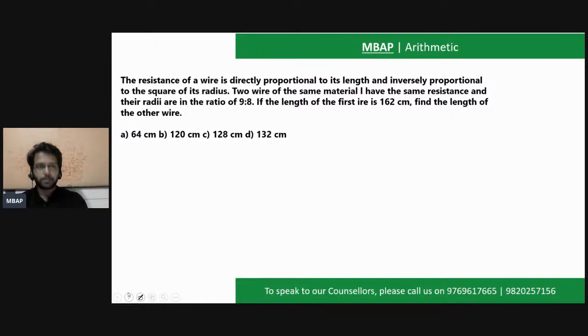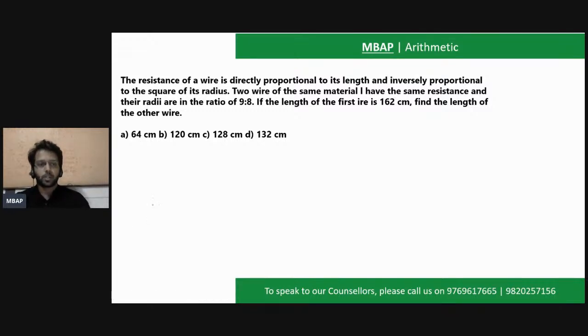Read the question loud. The question says, the resistance of a wire is directly proportional to its length and inversely proportional to the square of its radius. I repeat, the resistance of a wire is directly proportional to its length and inversely proportional to the square of its radius. Two wires of the same material have the same resistance and their radii are in the ratio of 9:8. If the length of the first wire is 162 meter, find the length of the second wire.